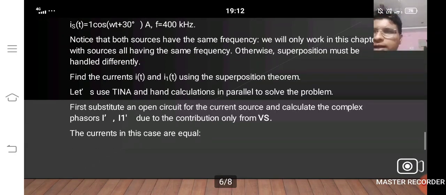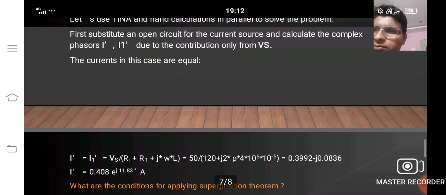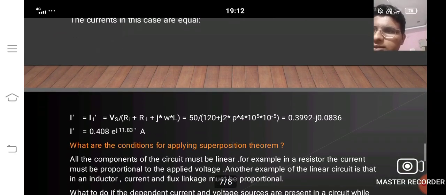Find the currents iT and i1T using the superposition theorem. Let's use TINA and hand calculation in parallel to solve the problem. First, substitute an open circuit for the source and calculate the complex current. The currents in the cases are equal.